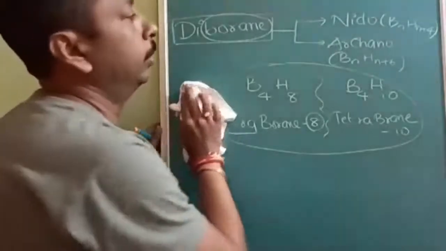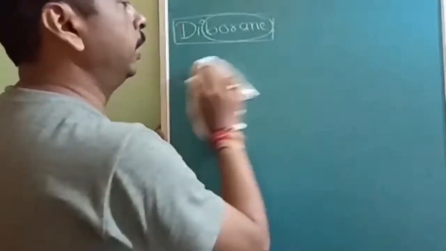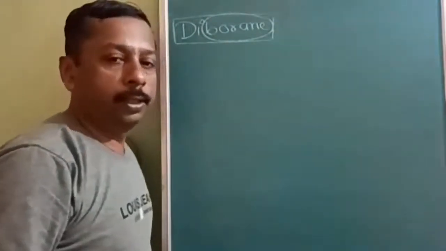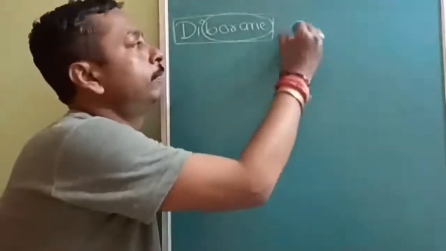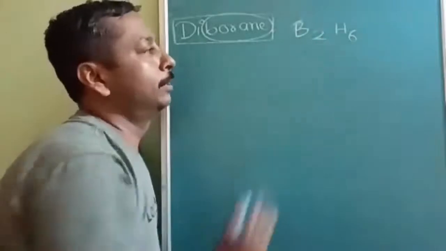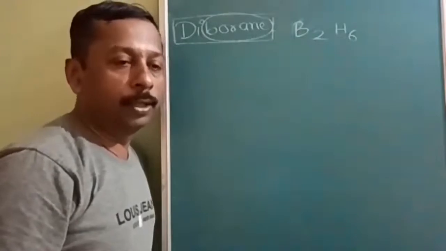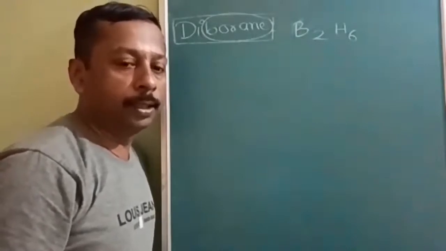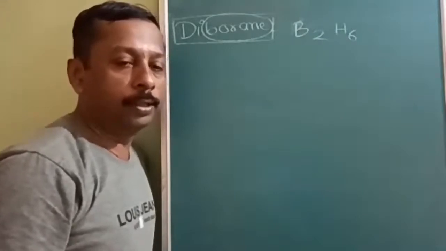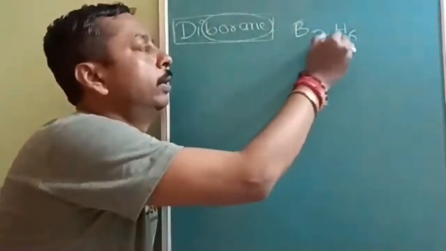Okay, over. Now let us see about diborane. Other boranes are not much important. They may not ask more than what I have told you. So let us see about diborane. The formula is B2H6. Now you can understand whether it is nidoborane or arachnoborane. It is 2 plus 4, that is 6. Therefore, diborane comes under the nidoborane. If it is B2H8, then it will be an arachnoborane. B2H6 is a nidoborane.